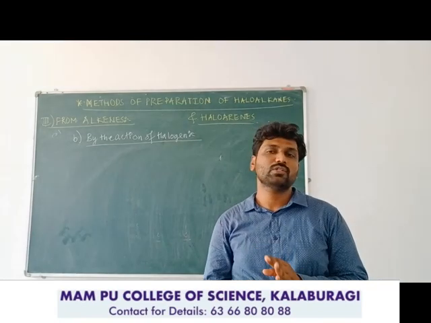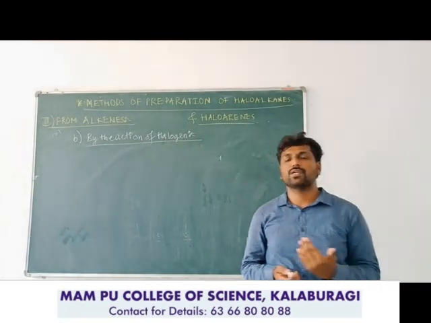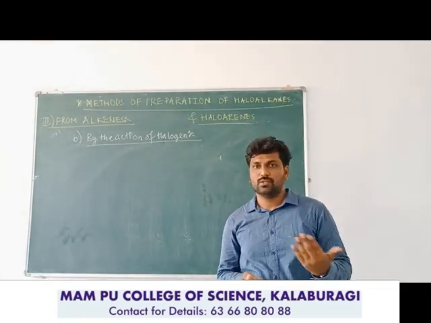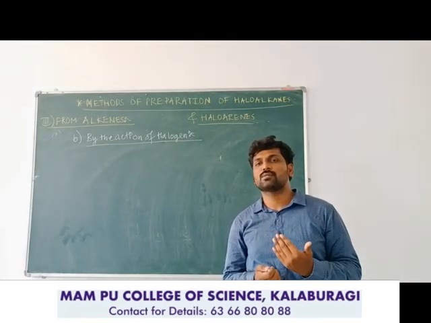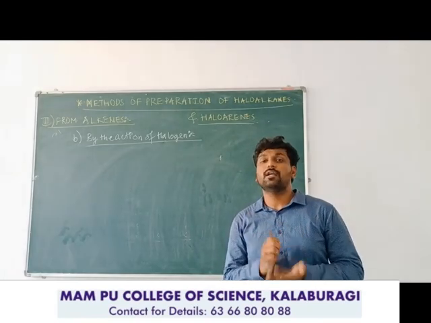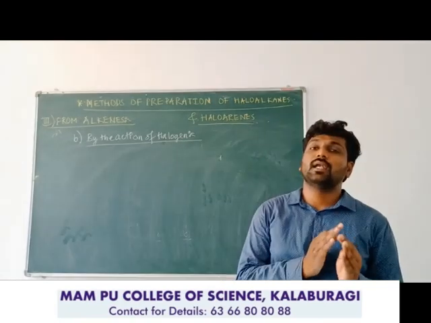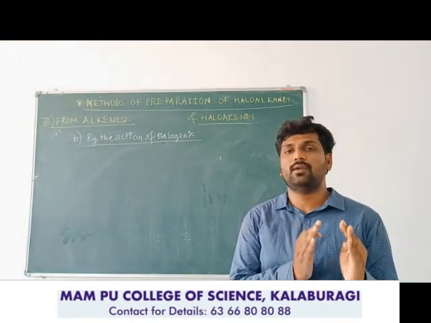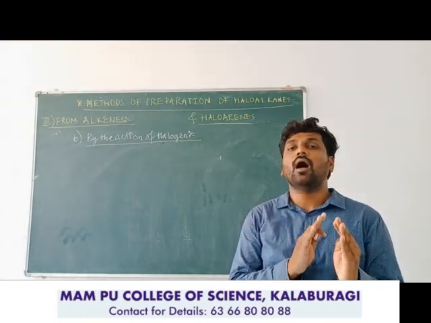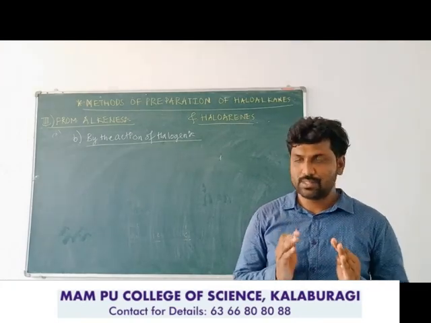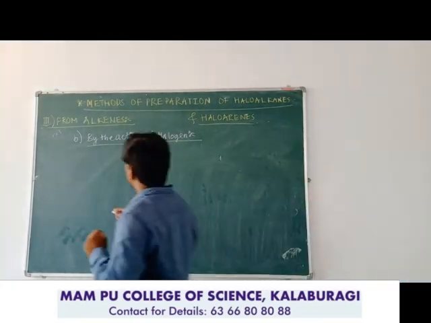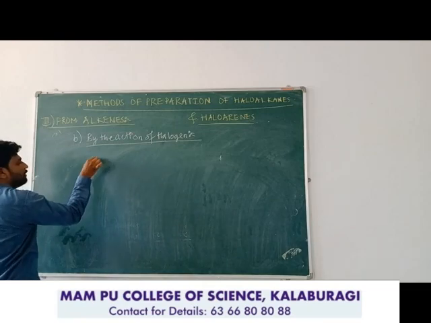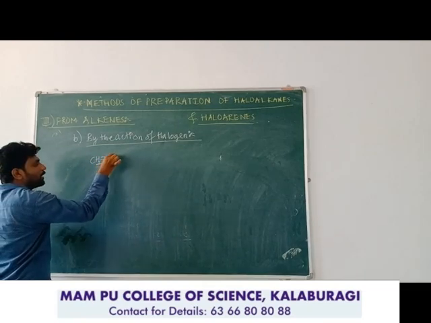Vicinal dihaloalkanes: in the classification and nomenclature according to the common system, we studied about the vicinal dihaloalkane. These are dihaloalkanes in which the two halogen atoms are bonded to adjacent different carbon atoms. So here, for example, I have taken the alkene ethene.